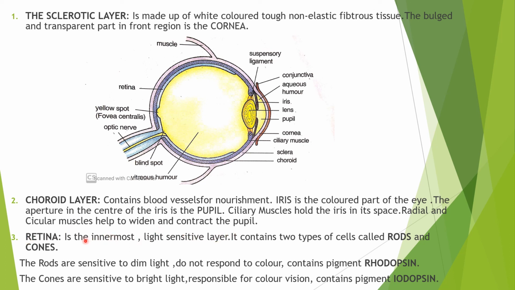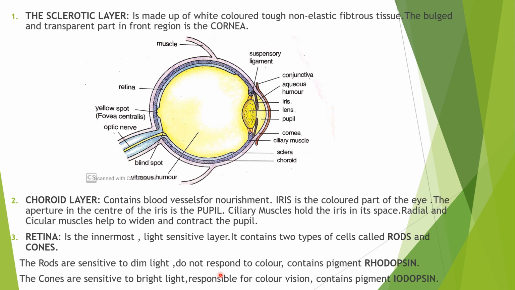Retina. Retina is the innermost light sensitive layer. It contains two types of cells called rods and cones. Rods are sensitive to dim light and do not respond to color. The person can see in dim light with the help of rod cells. Rod cells contain the pigment rhodopsin, also known as visual purple.